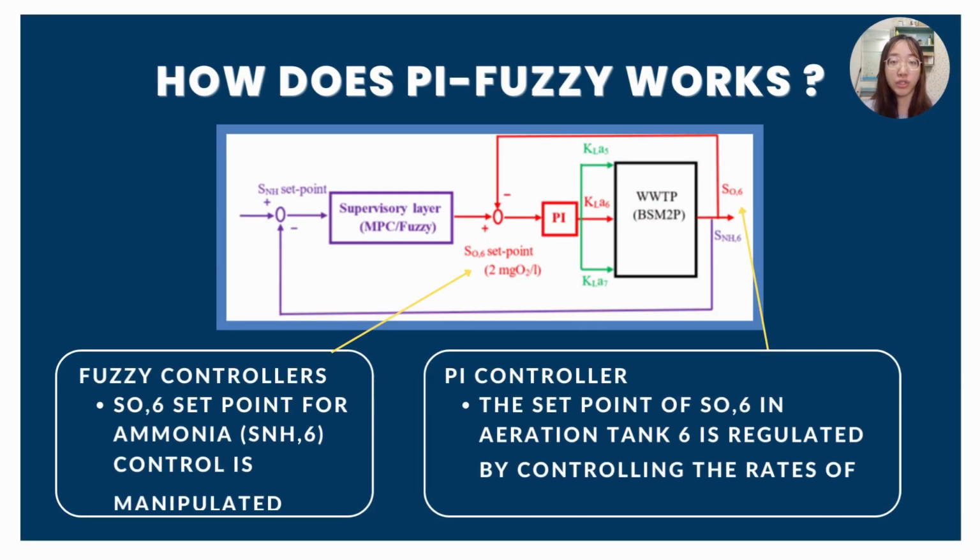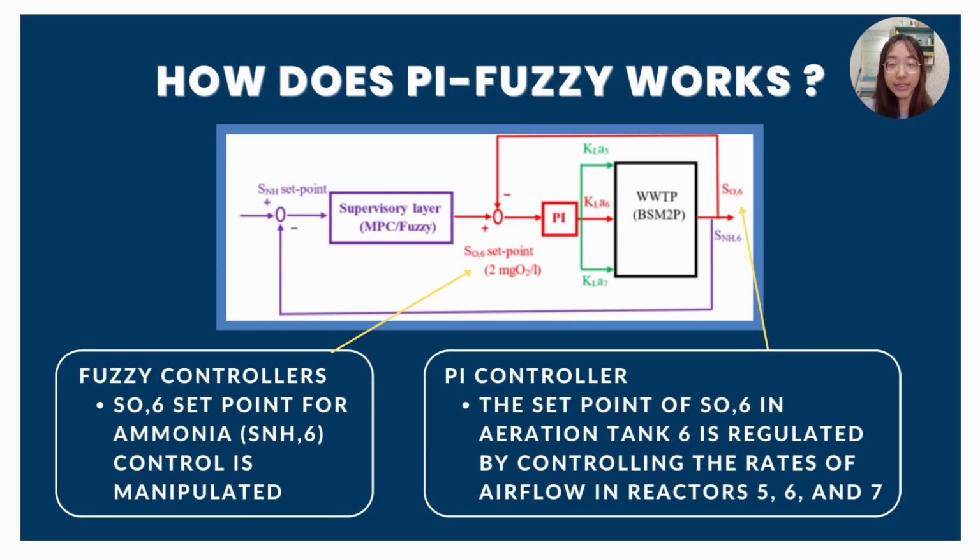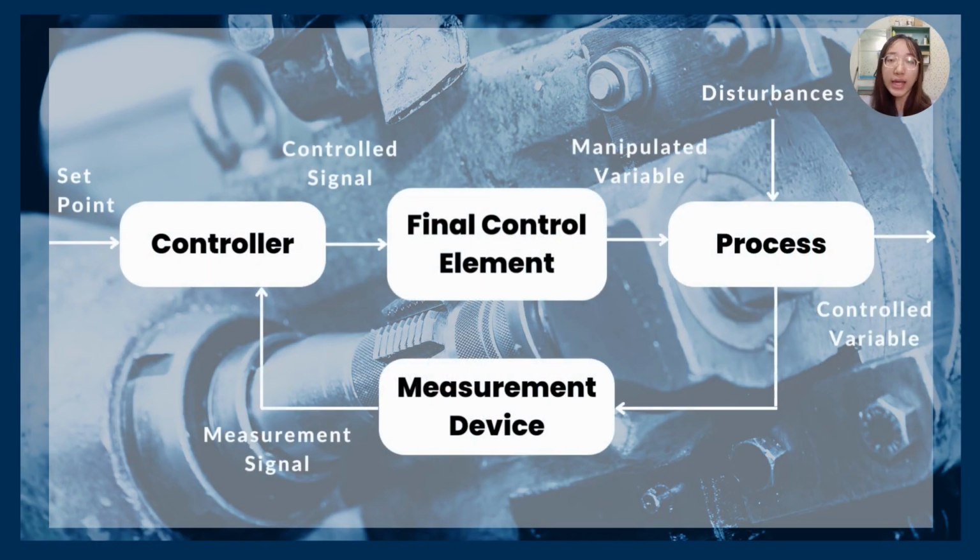Here is how the PI fuzzy controller works. A cascade configuration is utilized in this approach. In aeration tank 6, the SO6 set point for ammonia control is manipulated by the fuzzy controller, triggering a signal sent to the valve to reduce the amount of dissolved oxygen entering the stream when the measured concentration is below the set point. Next, the set point of SO6 in aeration tank 6 is regulated by controlling the rates of airflow in reactors 5, 6, and 7 by the PI controller when an error in the set point value is detected, either below or above 2 mgO2 per liter. One thing to take note of here is that the output of the fuzzy controller is the set point for the PI controller. The type of control system used is a closed-loop feedback process control system which generates negative feedback.